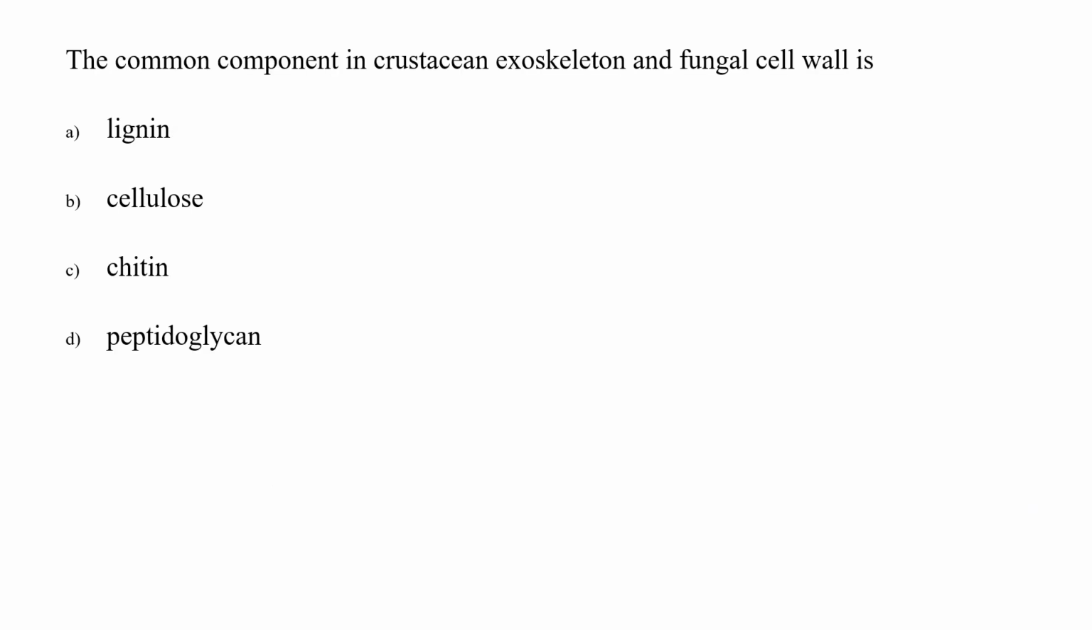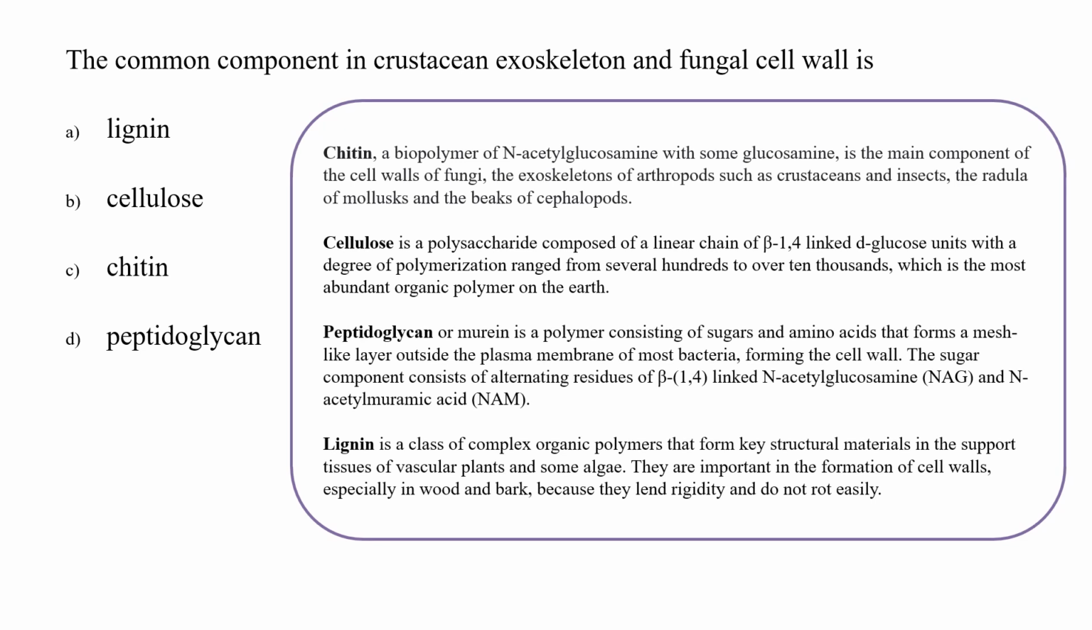The next question is, the fungal cell wall and the crustacean exoskeleton contain a common component. What is that component? Now that component is basically chitin. We know that chitin is a biopolymer of NAG, and it is one of the main components of, as I said, the cell wall of fungi, exoskeleton of arthropods and crustaceans, insects, the radula of the mollusk and the beaks of cephalopods.